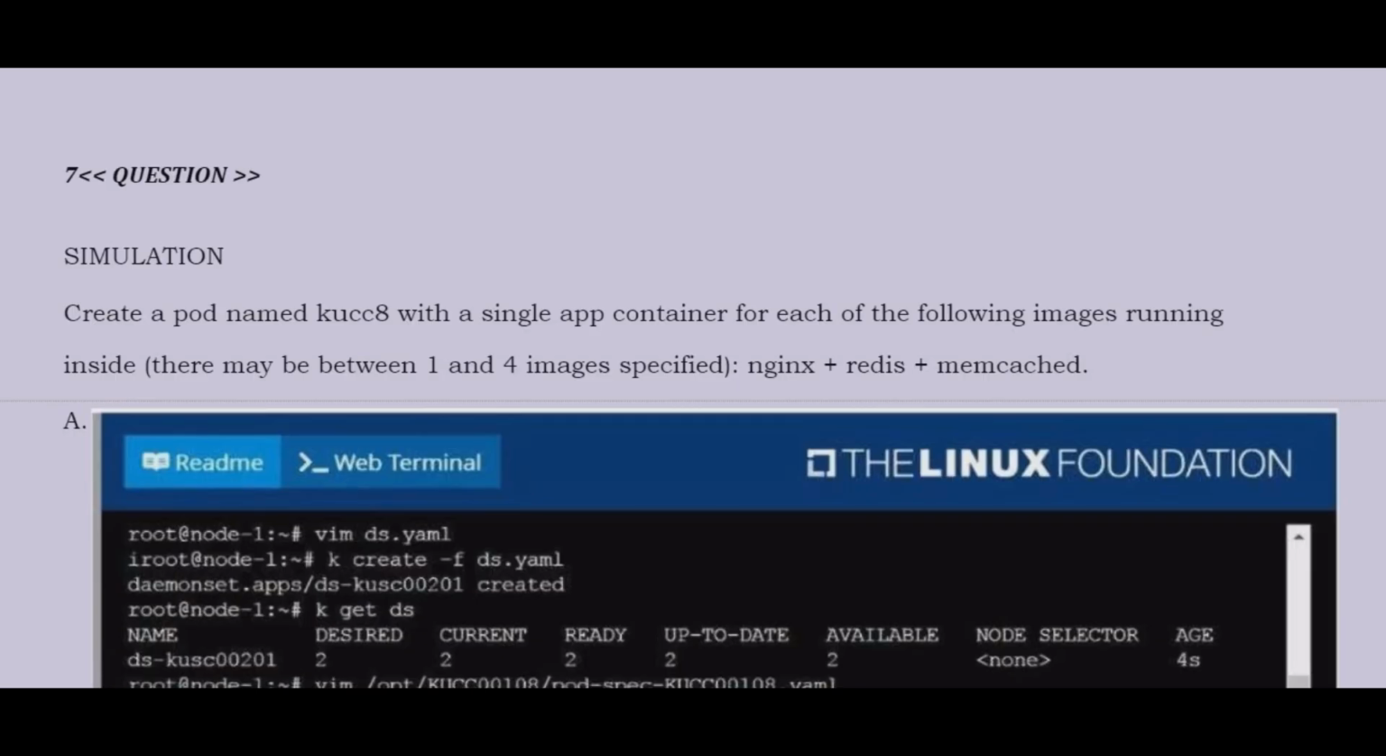Question is simulation. Create a pod named kucc8 with a single app container for each of the following images running inside. There may be between 1 and 4 images specified: nginx plus redis plus memcached. Now see the answer.